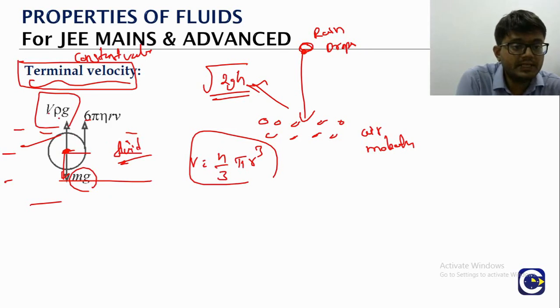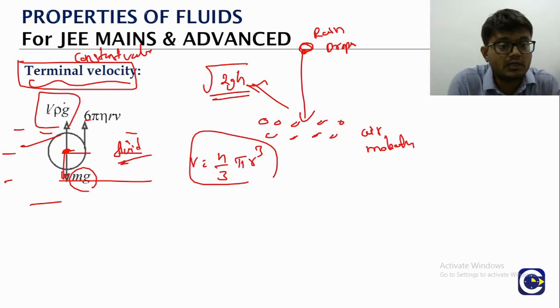So what is it? V into rho. Rho is generally the symbol used for what? The density of the liquid outside. That is the buoyancy formula.